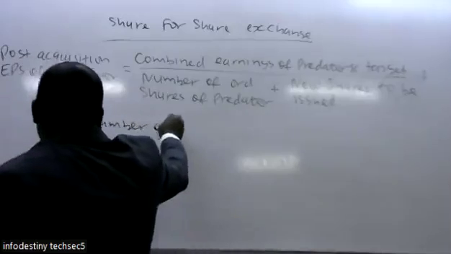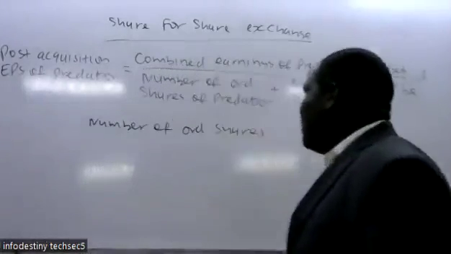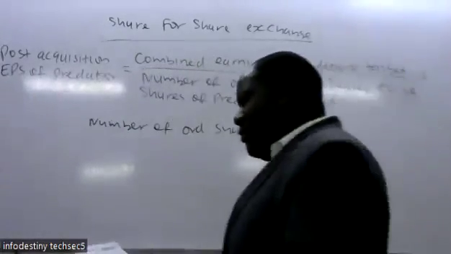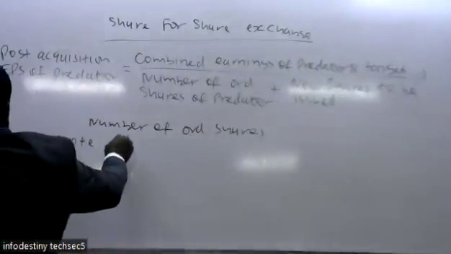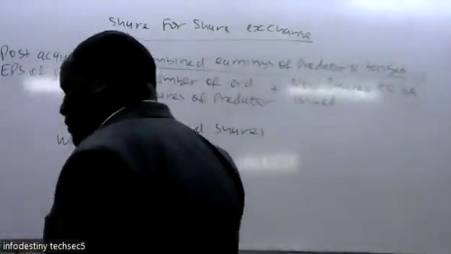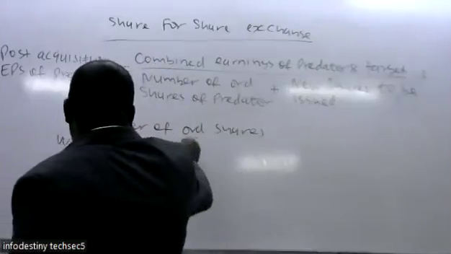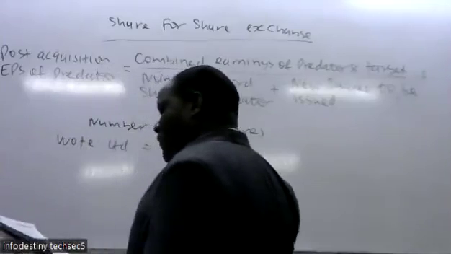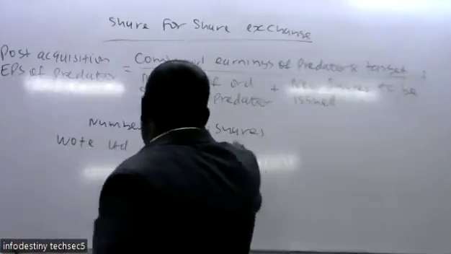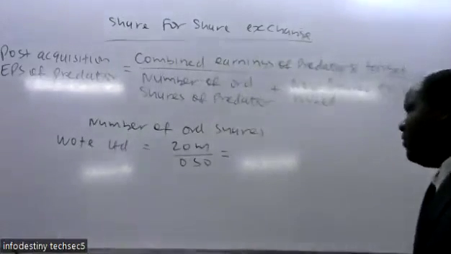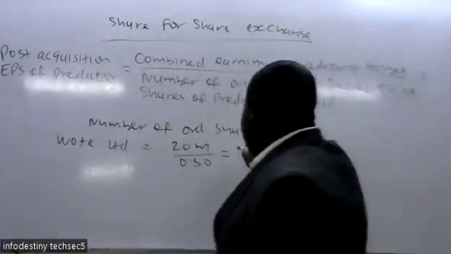We can compute the number of the ordinary shares. To get the number of the ordinary shares, start with the one for Water Limited. The issued ordinary share capital was 20 millions. Then you divide by the par value per share, which is 0.50. That will give you the number of the ordinary shares for Water Limited: 40 millions.